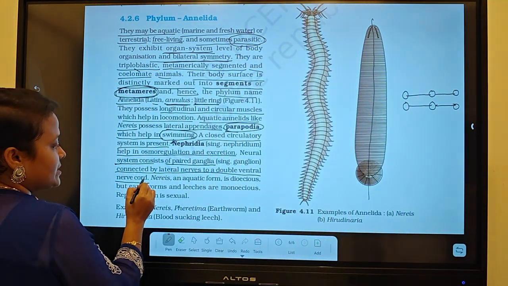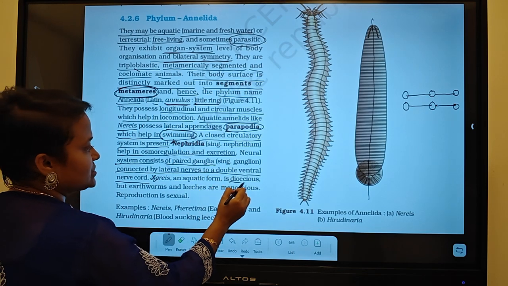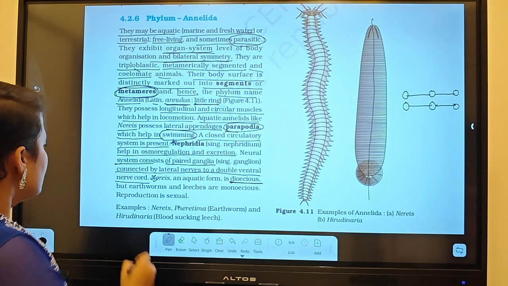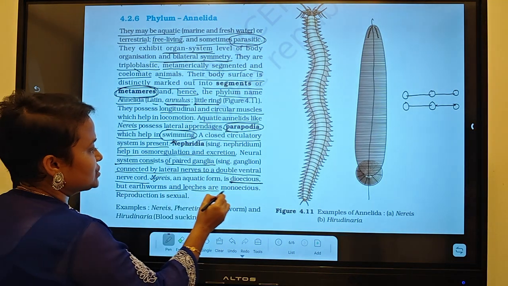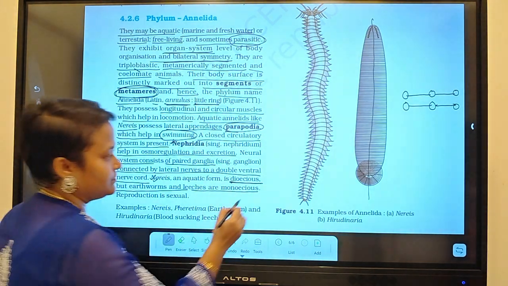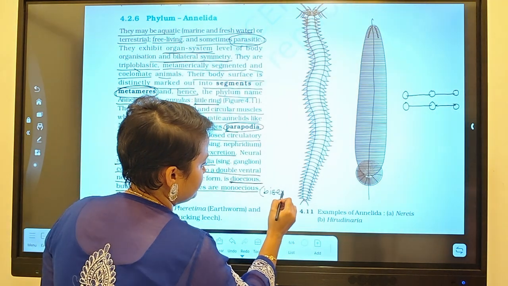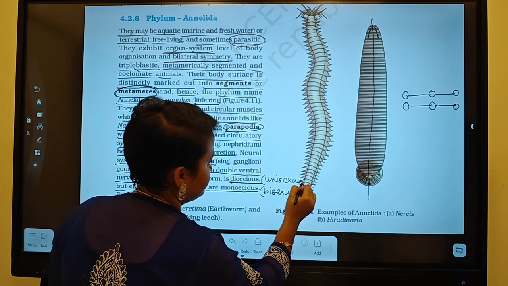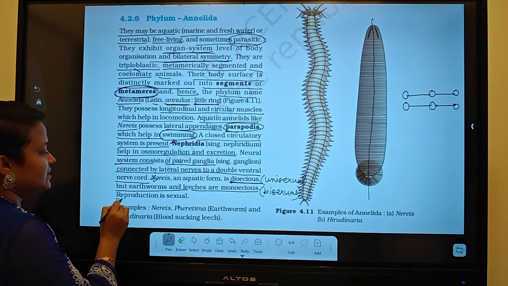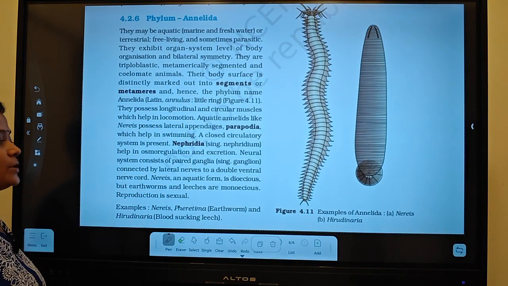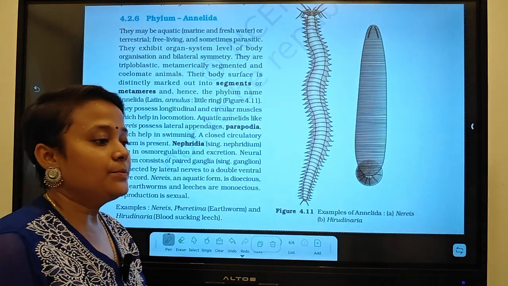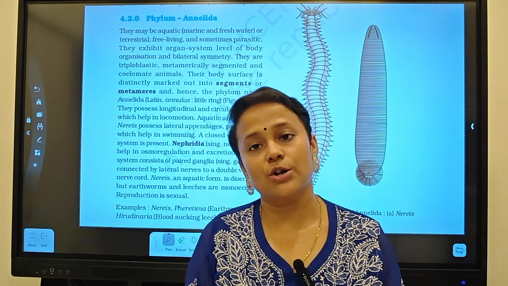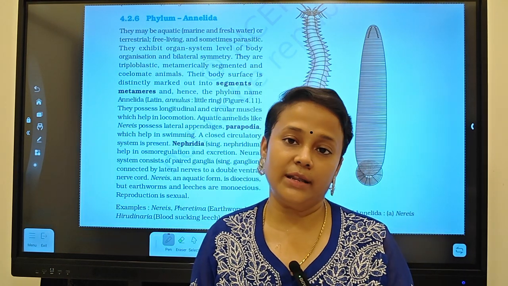Nereis is an aquatic form. Yes, it is dioecious, which means unisexual. But earthworm and leeches are monoecious. Monoecious means bisexual. Reproduction is sexual, but we have to remember that fertilization is internal for earthworm and leeches, and external for Nereis.